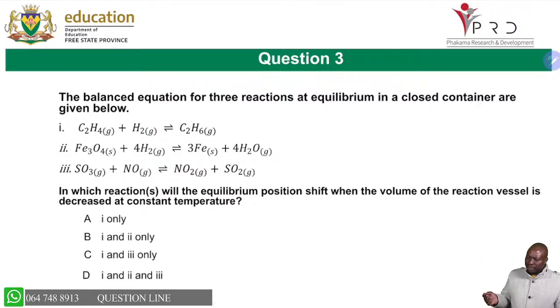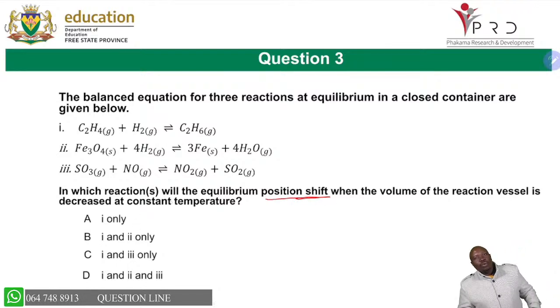The balanced equations for 3 reactions at equilibrium in a closed system are given below. In which direction will the equilibrium position shift when the volume of the reaction vessel is decreased? Remember, when you talk about volume, we're talking about pressure.